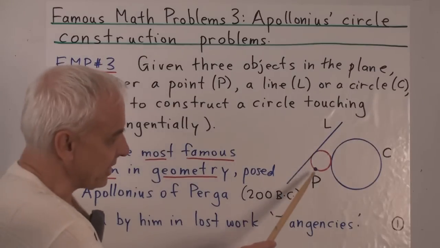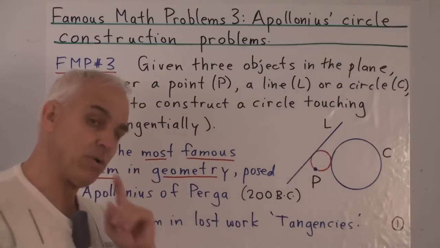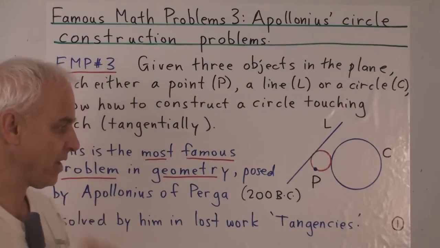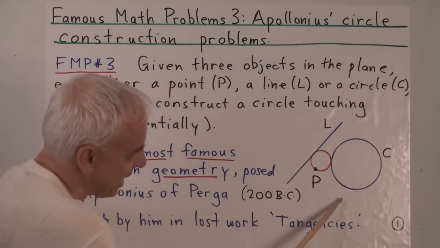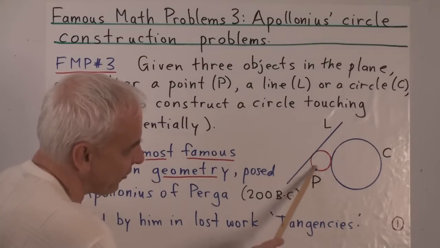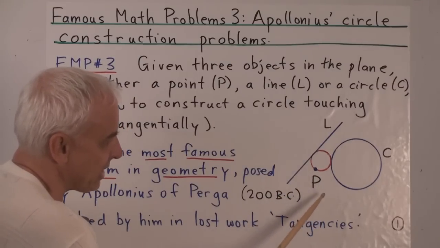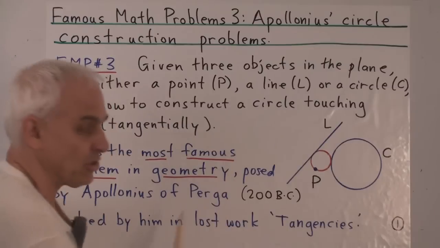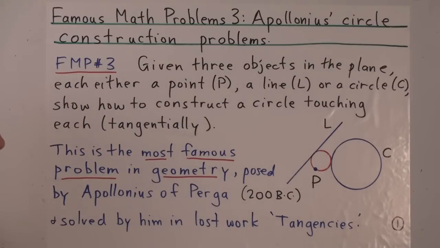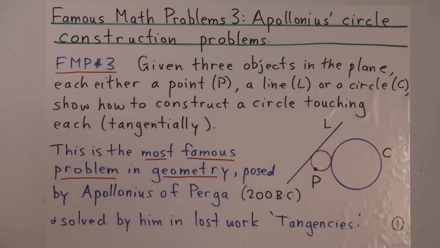Now, a bit of thought shows that in this particular configuration, this red circle is not the only solution. So I hope you can see that there's probably another solution, a circle that goes something like this, that also goes through the point P, is tangent to the line L, and is tangent to the circle C. And in fact, there may be other solutions too. Please have a think whether you can see any other solutions to the problem.